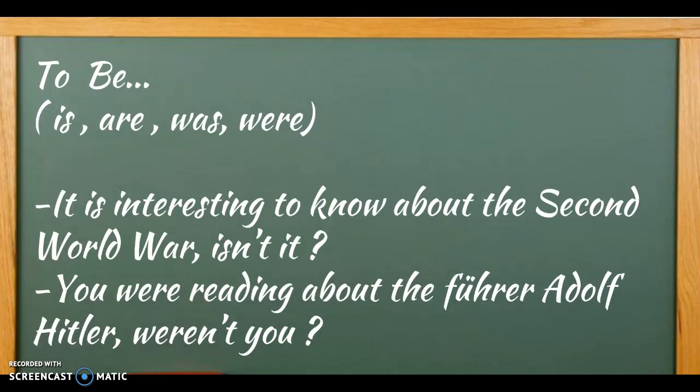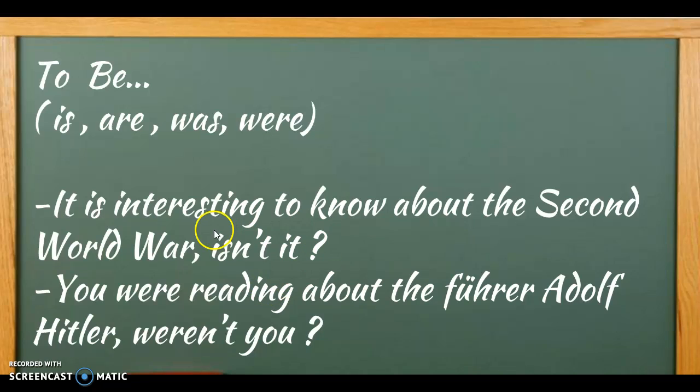And now I will show you different sentences on how we can introduce the tag questions inside of them. So to be: is, are, was, were. It is interesting to know about the Second World War, isn't it? You were reading about the Führer Adolf Hitler, weren't you? So now you know how the tag question interacts inside of that sentence.